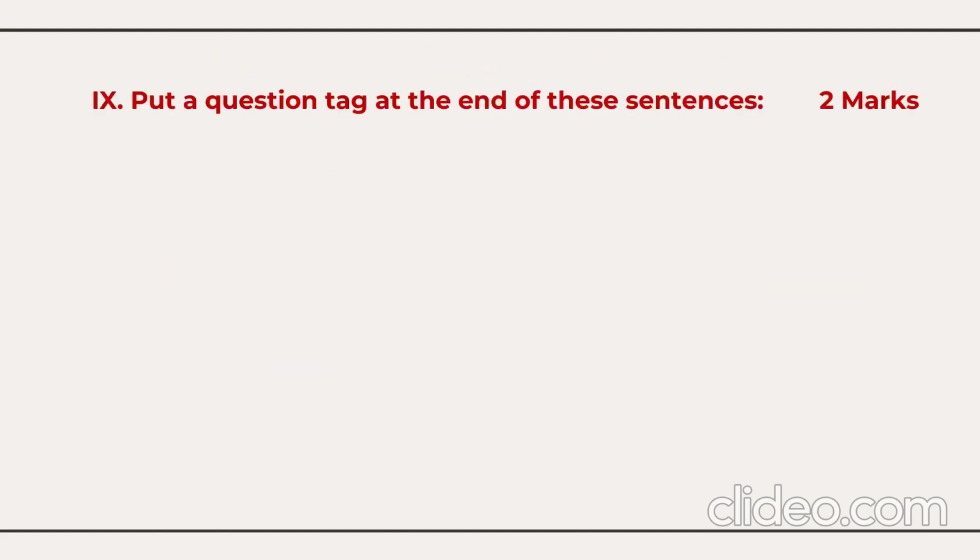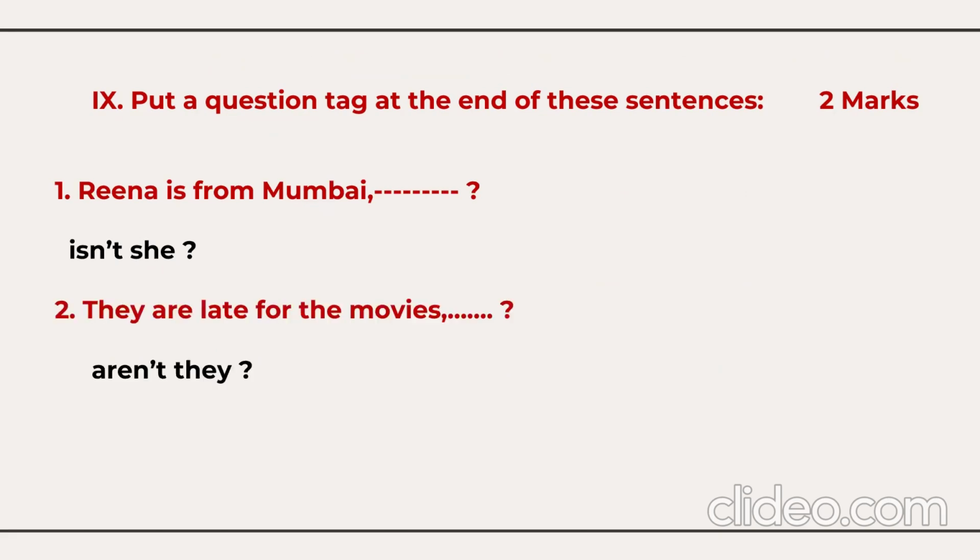Then the last question you have here, question tag. Linkers videos are also done. Even the question tag video is also done. So 2 questions for the question tag. Reena is from Mumbai. What's the question tag? Isn't she? When the sentence is positive, the question tag is negative. When the sentence is negative, the question tag will be positive. For example, Reena is not from Mumbai. What's the question tag? Is she? They are late for the movies. Aren't they? They are not late for the movies. Are they? So when the sentence is positive, the question tag is negative.